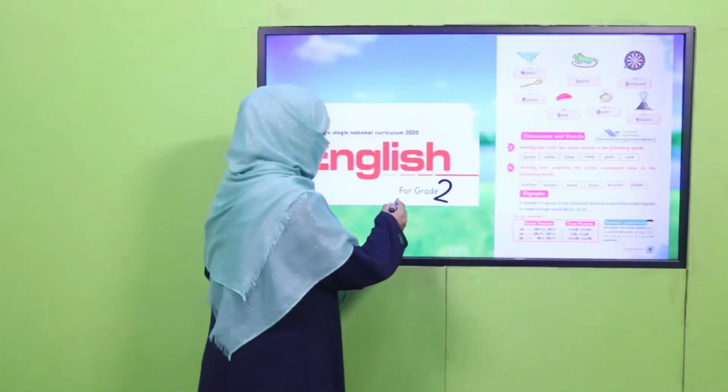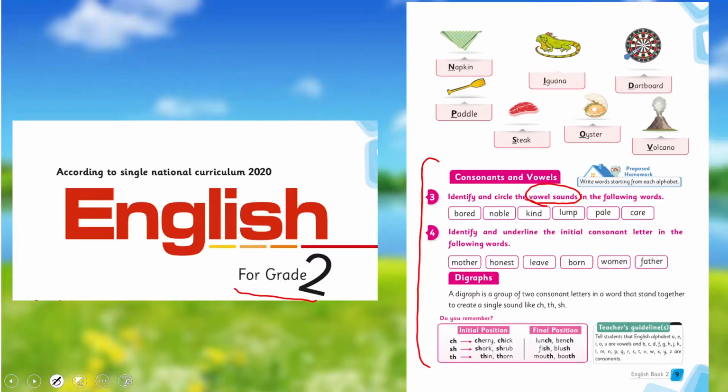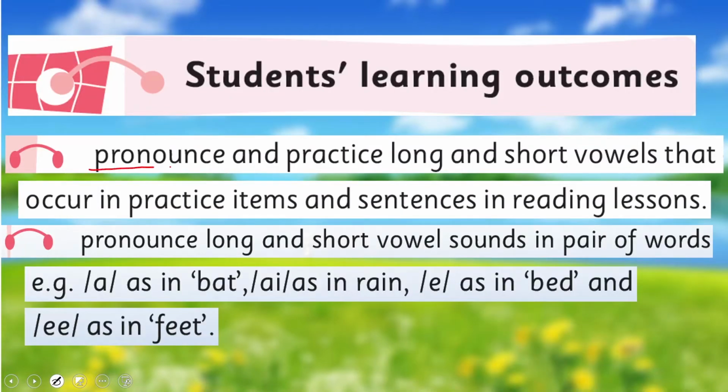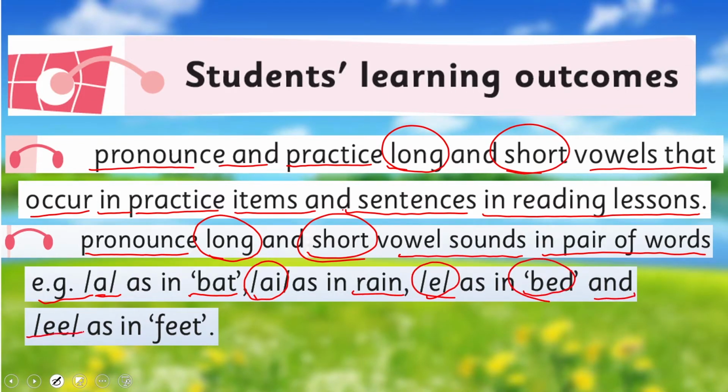Before this, in English for grade 2, I have taught you about sounds of consonants and vowels. I hope you remember. If not, you may watch this video again. Today we'll learn further and we'll cover the SLO to pronounce and practice long and short vowels that occur in practice items and sentences in reading lessons. Pronounce long and short vowel sounds in pair of words. For example, A in bat and AI in rain, E in bed and double E in feet. These are our today's SLOs.